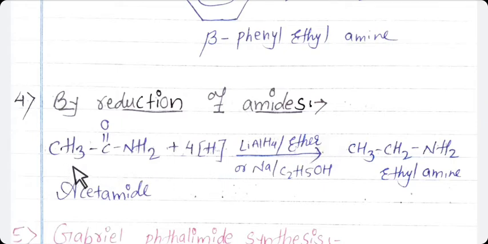From amide we are using here, for example, CH3 C double bond O NH2. C double bond O NH2 means R C double bond O NH2 means amide group. So here we are using the example of acetamide. Again it reacts with 4 hydrogen atoms. See here, 2 hydrogen atoms are attached with this carbon atom and 2 hydrogen atoms react with the oxygen atom.